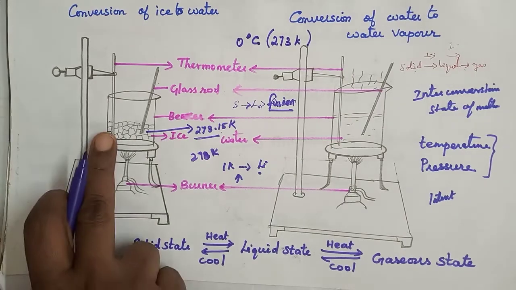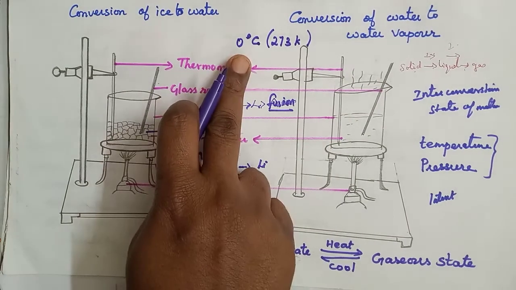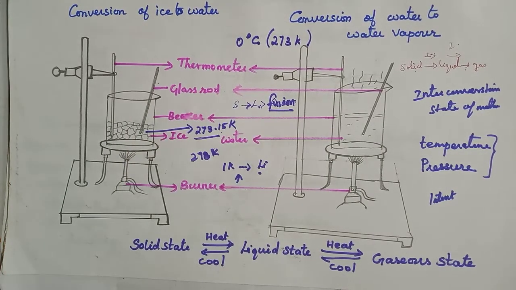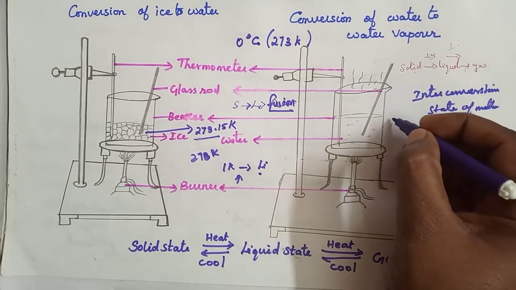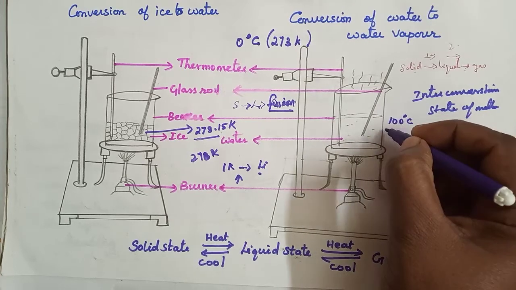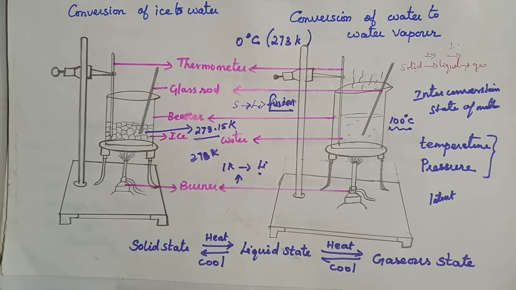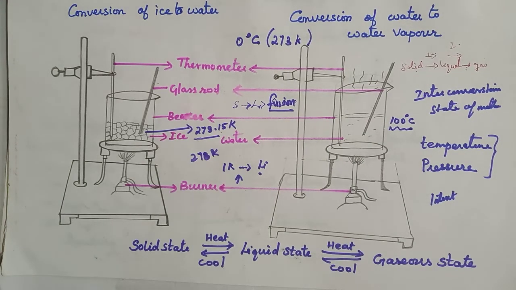Now, the particles in water at 0 degrees Celsius or 273 Kelvin have more energy as compared to the particles in ice at the same temperature. So the boiling point of water is what? 100 degrees Celsius. Yes or no? When it reaches 100 degrees, from 0 to 100 degrees, that time only the water gets boiled.